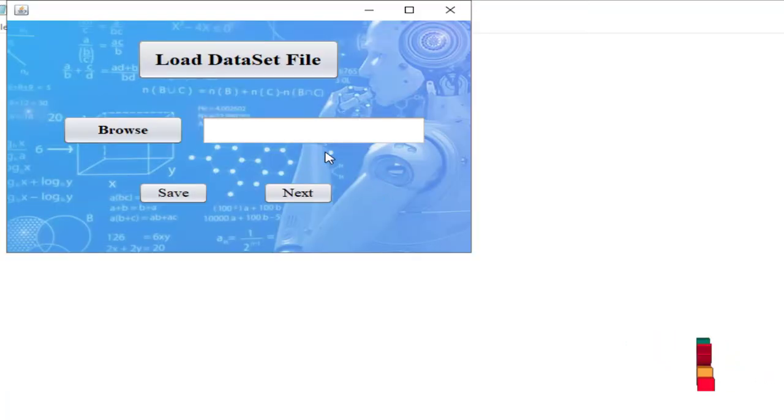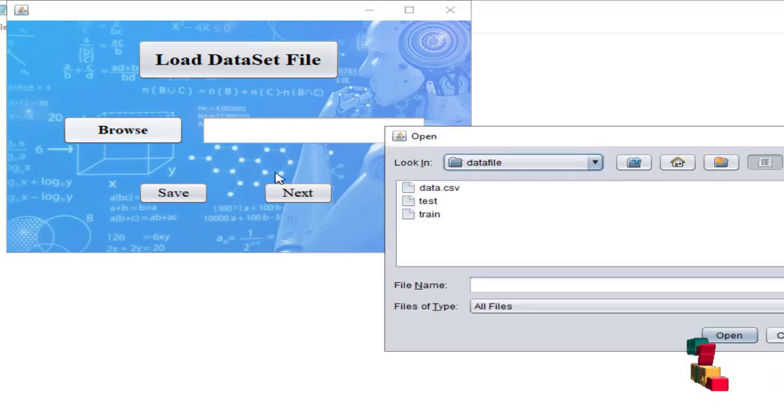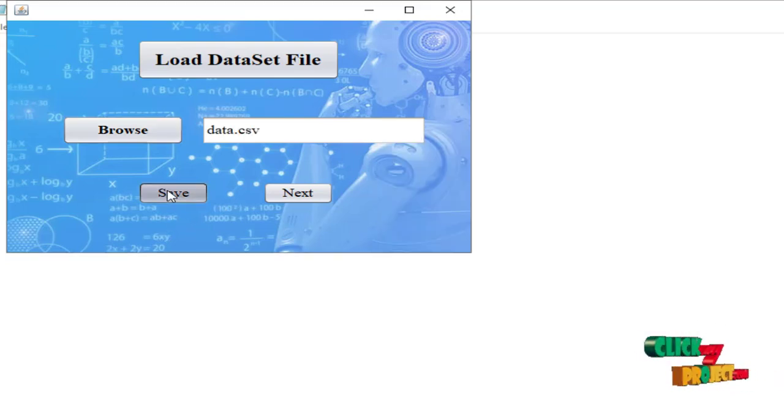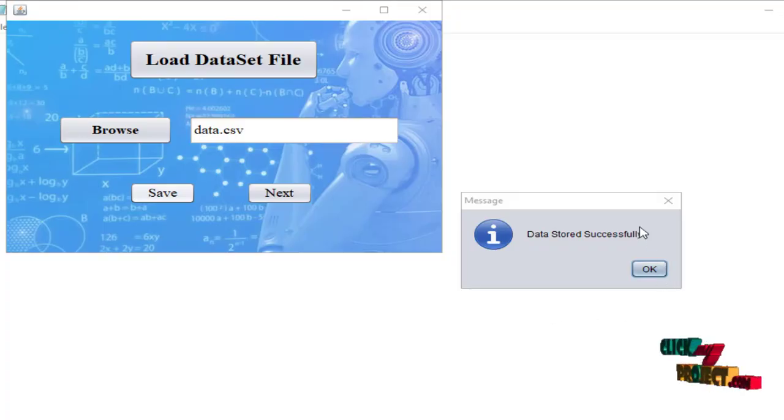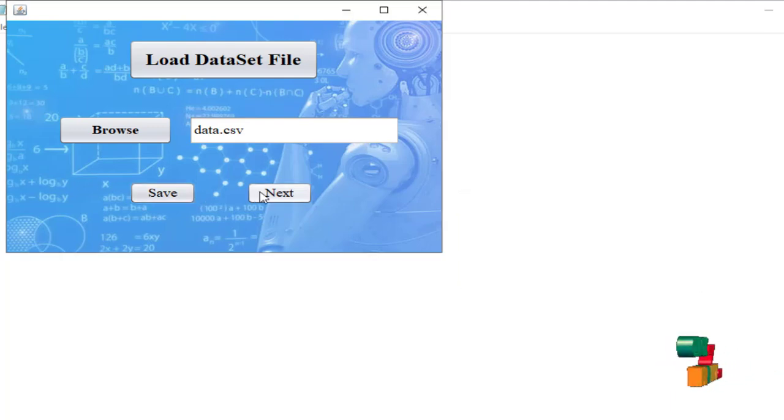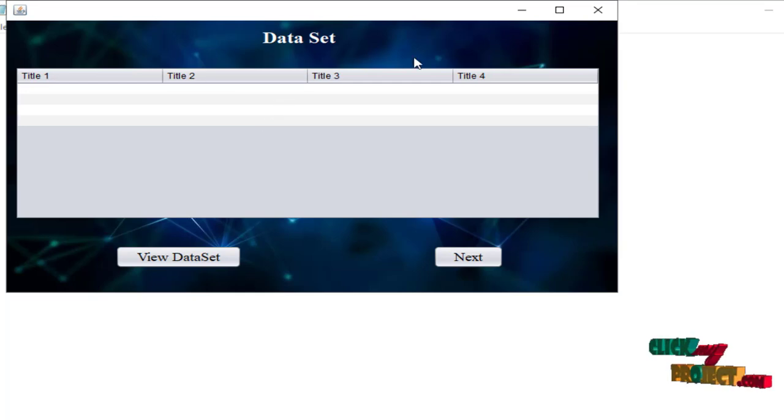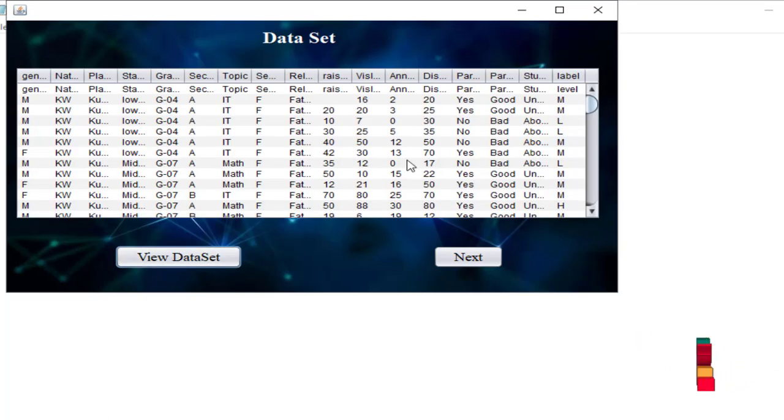Login. This is the dataset file which we have to load. Let's load our dataset file. Here the process will be saved in the database. Here, after successfully storing in our database, we move on to the next process. Here we can view the data set which we have loaded into the database.